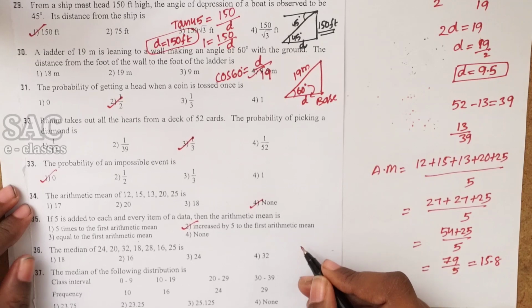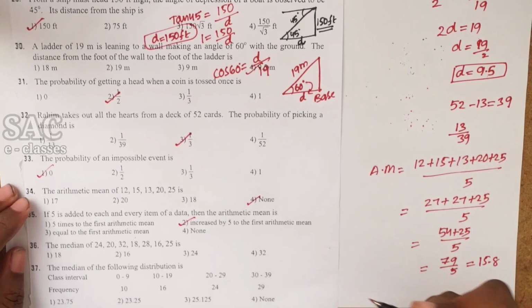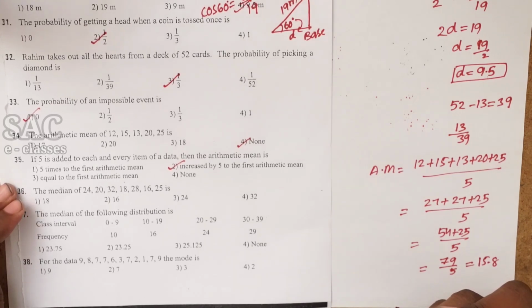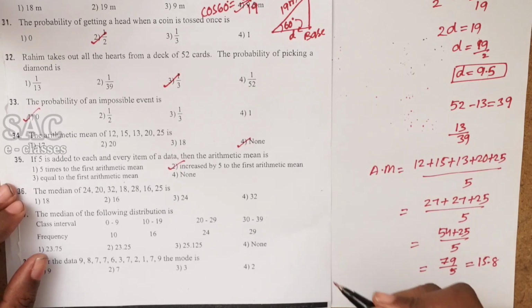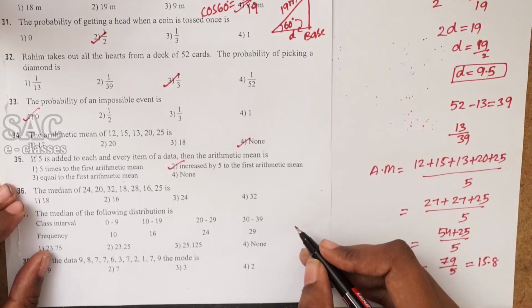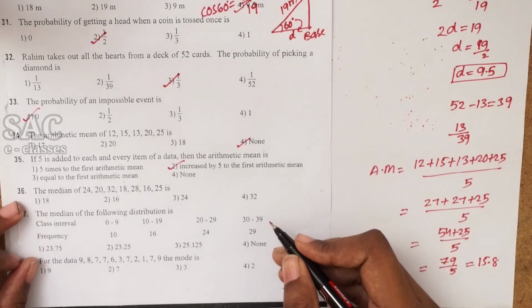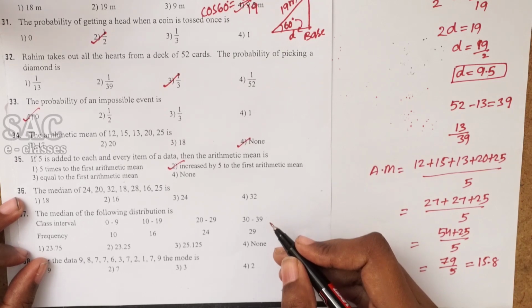So option 2. They are asking you to find the median of 24, 20, 32, 18, 28, 16, 25. First of all, if you want to find the mode or median, you have to arrange it in ascending order.